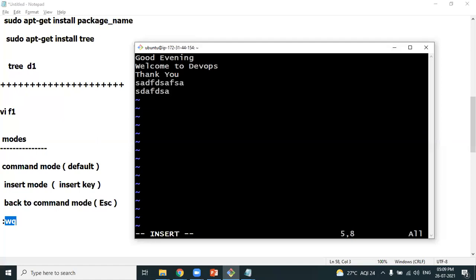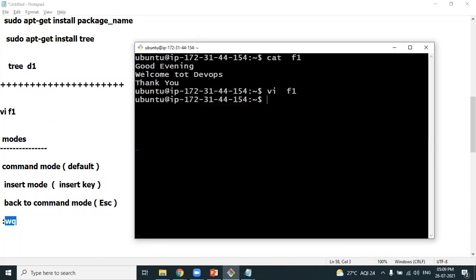I can add the contents whatever I want, and then once you make some changes, you have to come back to command mode. Escape is the key to come back to command mode. Now you're in which mode? You don't need to doubt it. If you're not getting insert here, that means you are in command mode. Once you're in command mode, if you want to save and quit, :wq to save and quit.